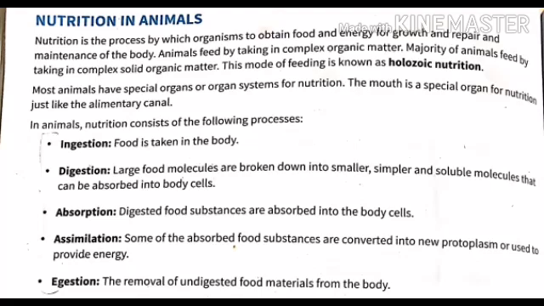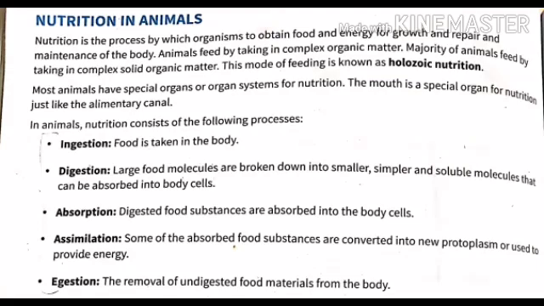And if I talk about the mode of feeding in case of animals, the majority of animals and even human beings feed by taking in complex solid organic matter. Now what is the meaning of complex here? As you all know, the food you eat has lots of components. You have fats, proteins, vitamins, minerals, roughage and water. So basically the carbohydrates, the fats or the proteins, these are all complex components. So that's why we are saying complex solid organic matter. This mode of feeding is known as holozoic nutrition.